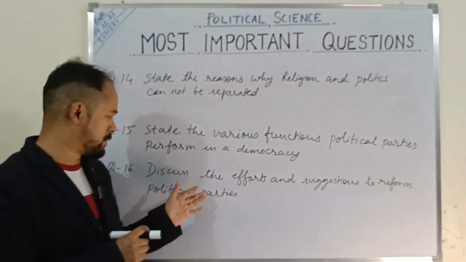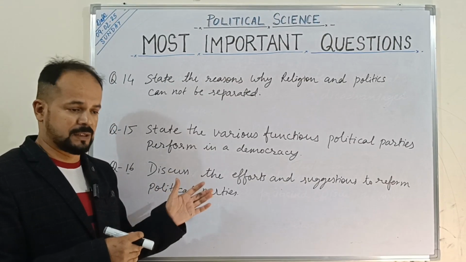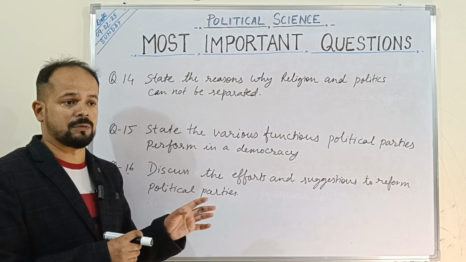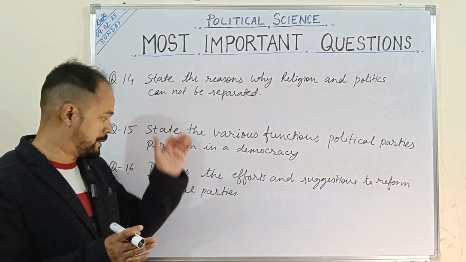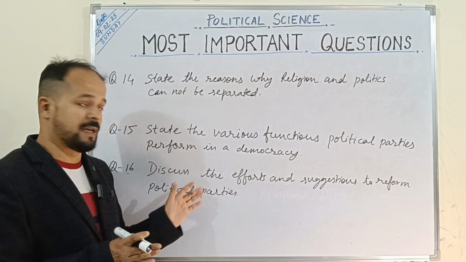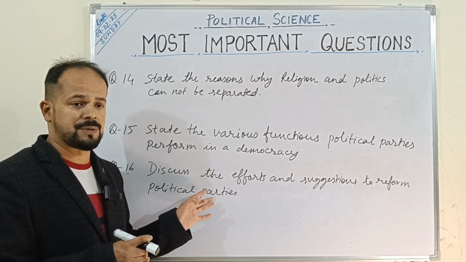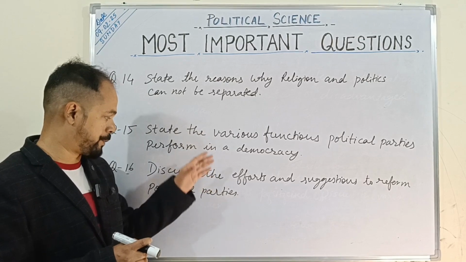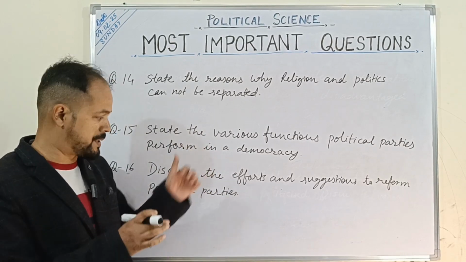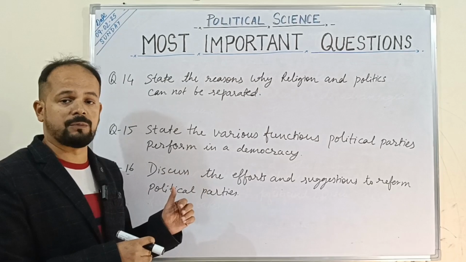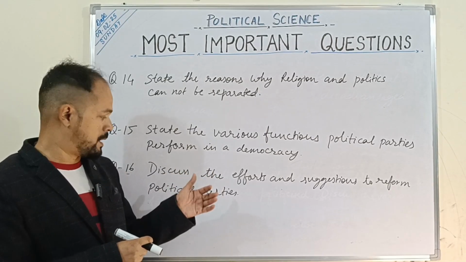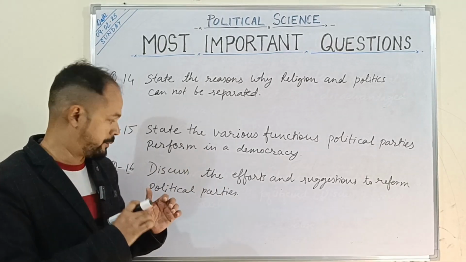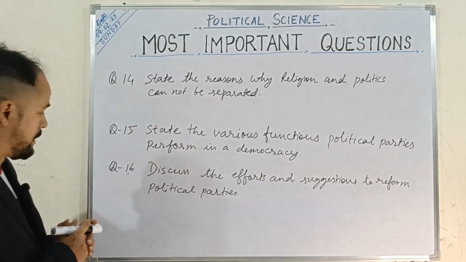Plus, we also know that the cash donation limit, this has just recently been done by the present government only. The cash donation limit was earlier 20,000, right? Now it has been reduced down to 2,000 rupees. Plus, we know ITR filing has also been made mandatory by the Election Commission. They say that they have to show the names of their members on their website, and all the details of the donations that they are getting. Recently, from the Supreme Court also, we heard the Supreme Court asking the governments to show from which sources they have got the donations, right?